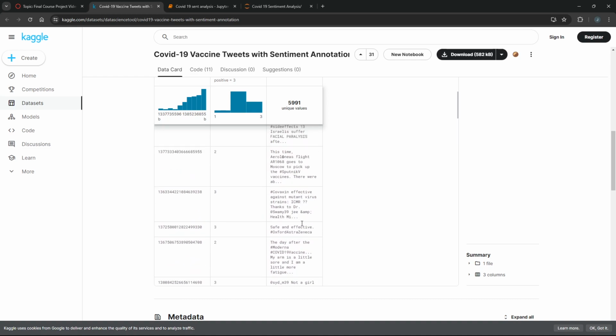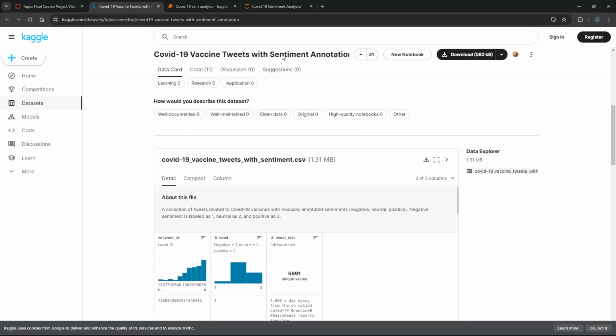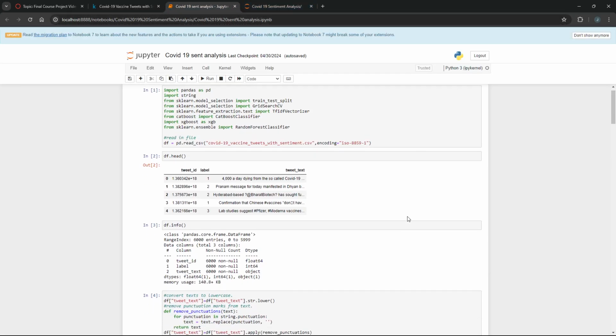But yeah, so there's a couple things we'll have to consider. This dataset's very unbalanced here. We got a lot more neutral tweets than negative tweets, so that'll probably have to be cleaned up before we put it into the models. But we'll jump into it here.